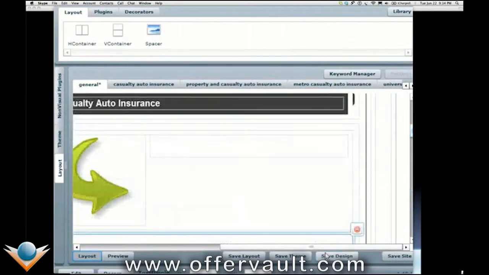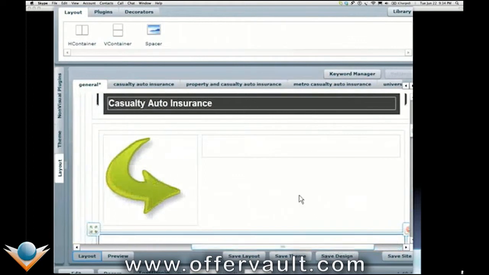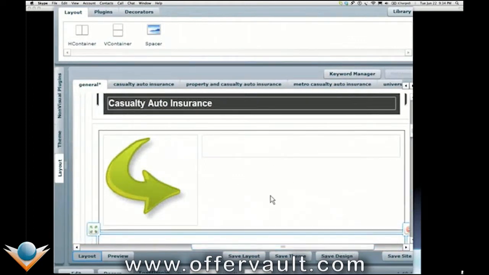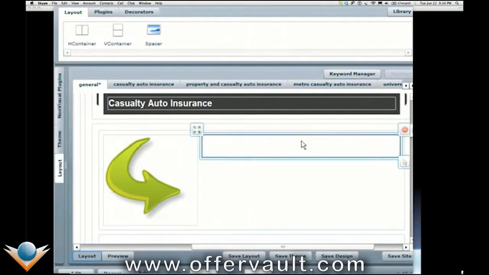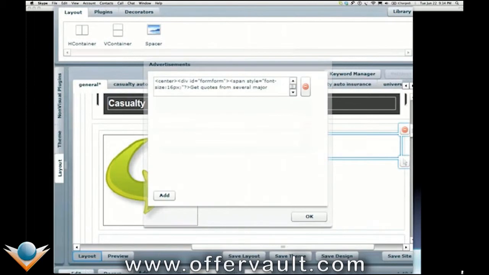And then up here, I've put a conversion system. This is an advertiser that will pay $7 a click for anybody that clicks on an auto insurance kind of inquiry. So I put a big arrow here and put it in an advertising area right here. Click edit, and you can see this is the actual code for bringing up my ad. And what's cool about this is that it actually rotates as many ads as you like.